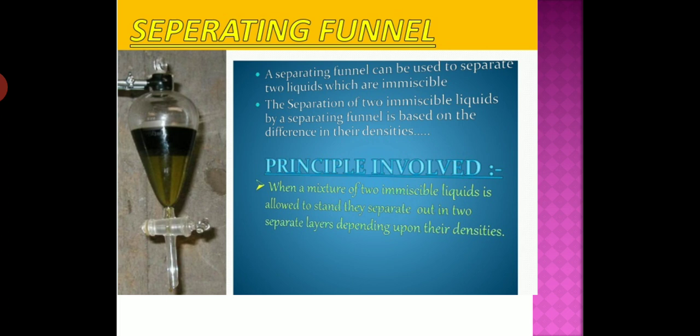First of all, you should know the principle. A separating funnel can be used to separate two liquids which are immiscible. They are not dissolved in each other. The separation of two immiscible liquids by separating funnel is based on the difference in their density. If we talk about oil with water, oil has less density than water, so that's why it floats on the water. Understand?